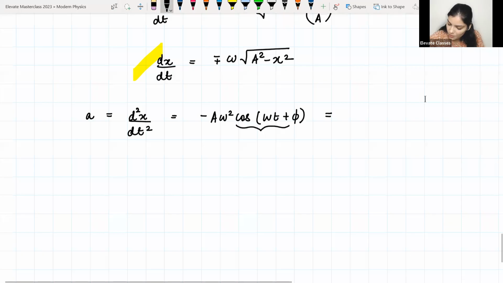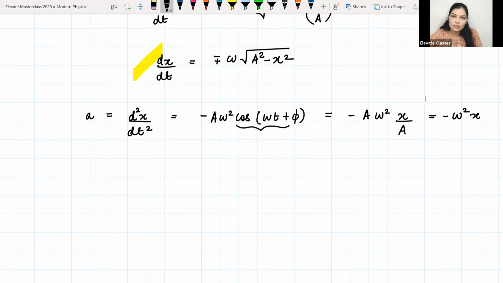So that will give me minus a omega square x by a, which is minus omega square x, right?